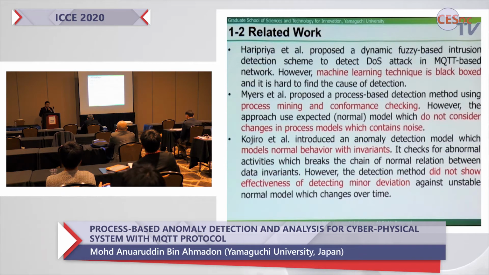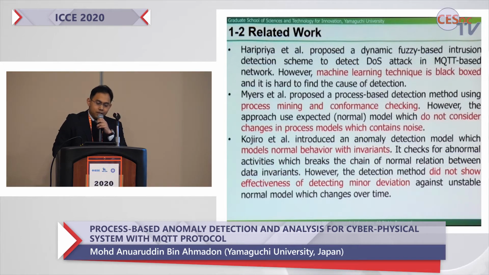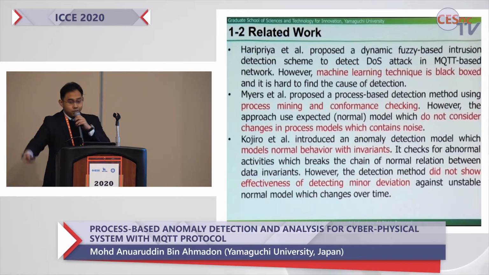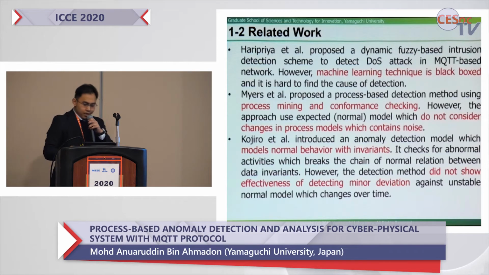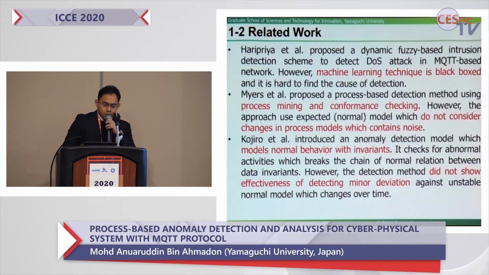Next, Myers proposed a process-based detection method using process mining and conformance checking, but they do not consider changes in process models, which contain noise. Also, Kojiro proposed to model normal behavior and check if there are any deviations from the normal behavior. However, they did not show the effectiveness of detecting minor deviations.